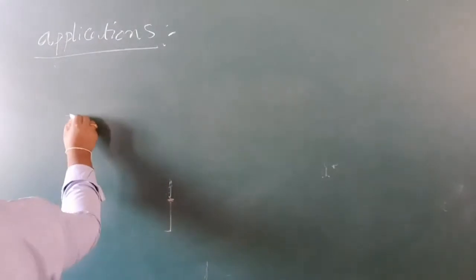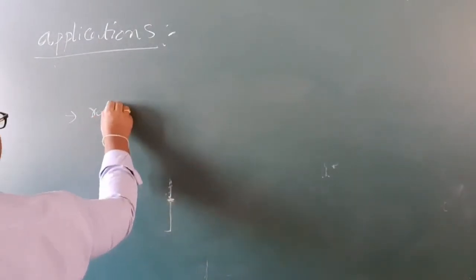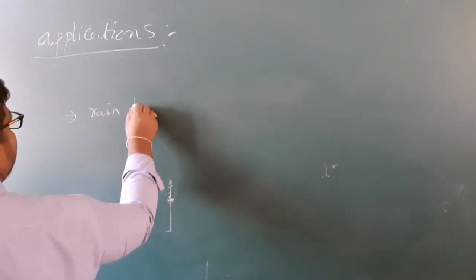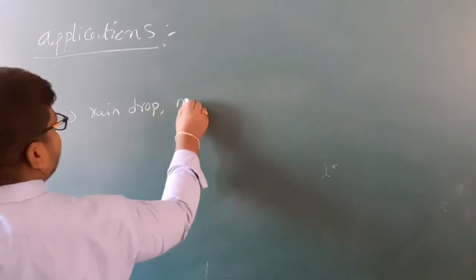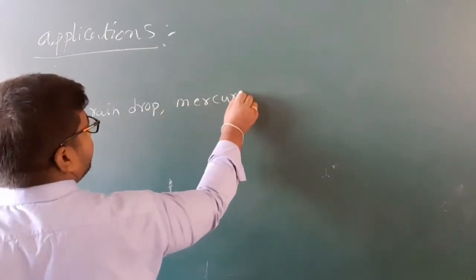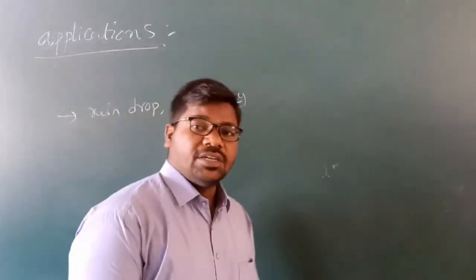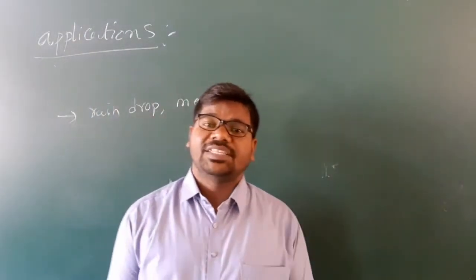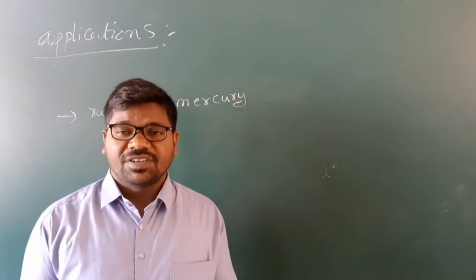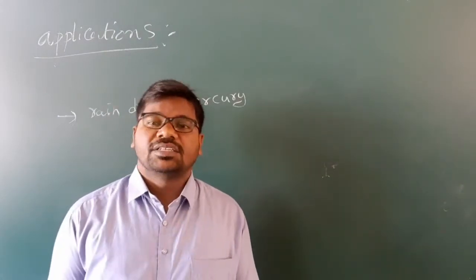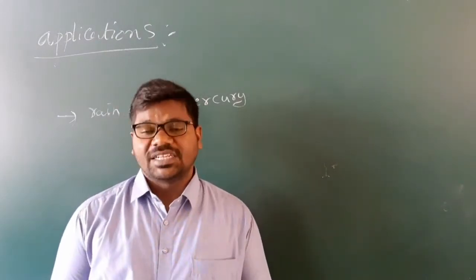Okay, first one, raindrop or mercury. So a raindrop is always spherical in nature. Okay, surface tension is more, children.